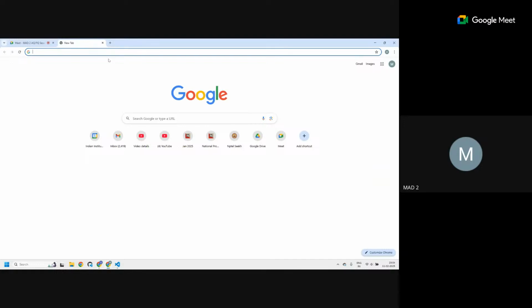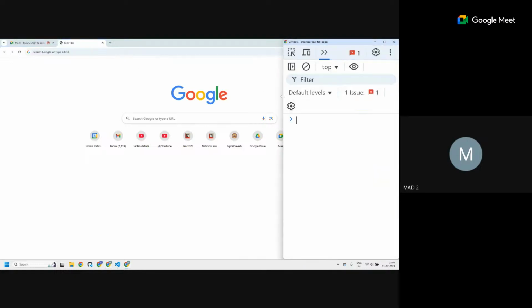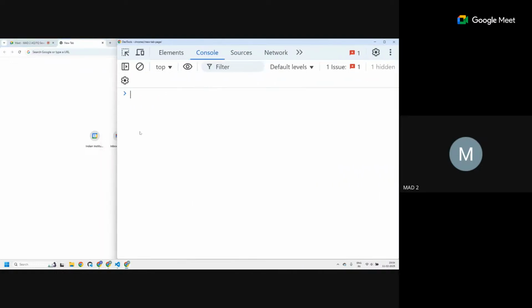If I run it in the browser, this console you can also use to run. I just copy pasted this code. See what happens. See, this.a got printed 1. This undefined is just from console.log returning nothing. So that is the difference between the Node.js environment and the browser environment. Understood?